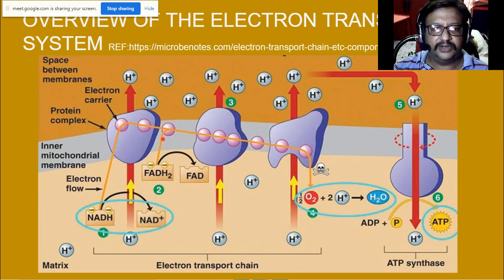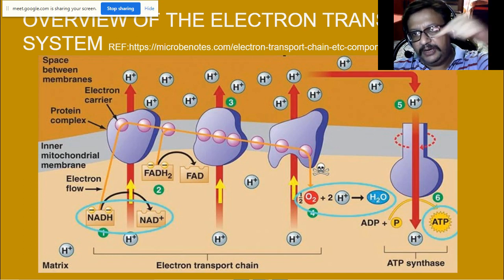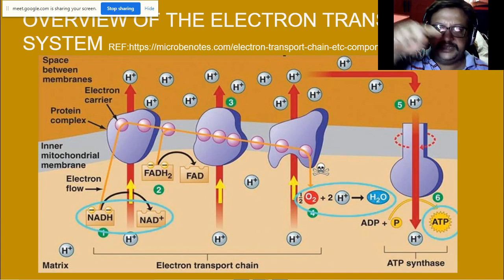This electron again passes; FADH2 in complex 2 again releases electrons and becomes FAD. The electron is released, and that electron also goes to this state. As you see the line go below, that means it is losing energy.